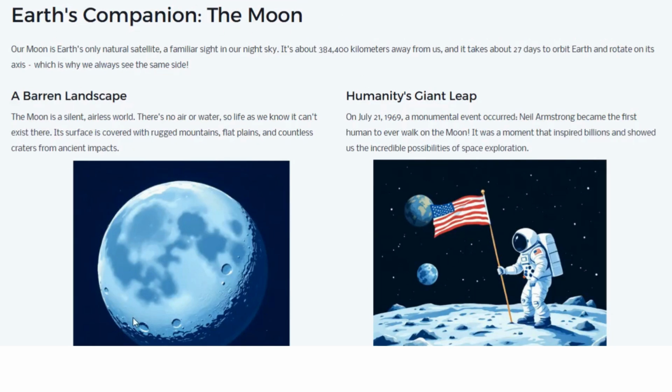Then its companion is the moon, the satellite. We discussed that a satellite is something that revolves around a bigger object, that is a planet in our case. So this is the moon. It has no atmosphere, no water, no life. Silent, airless, no water, no life. What does it have? Some mountains, some flat plains, craters because of the impact of other celestial bodies such as asteroids and meteoroids. That's it. That is the moon. It revolves around the earth, and you have seen the moon, of course.